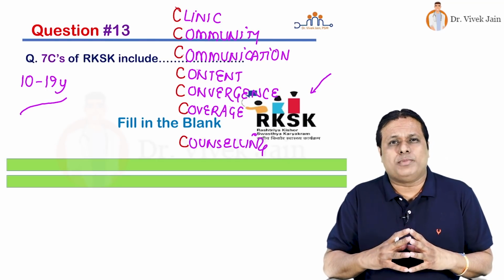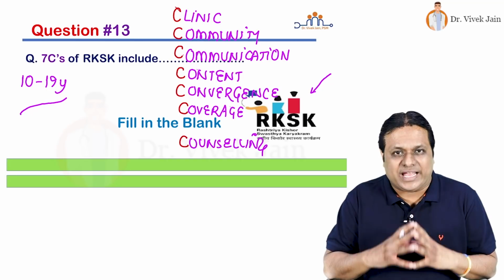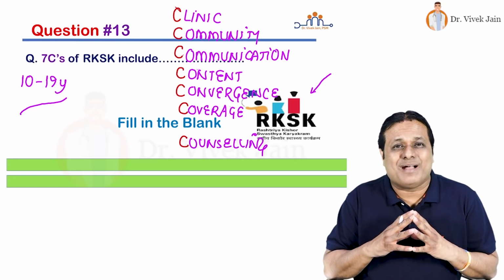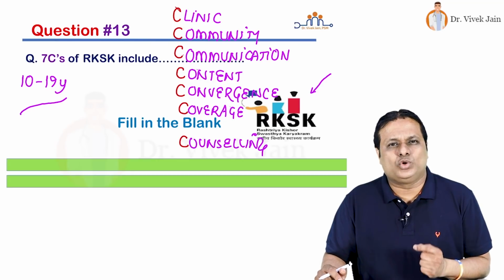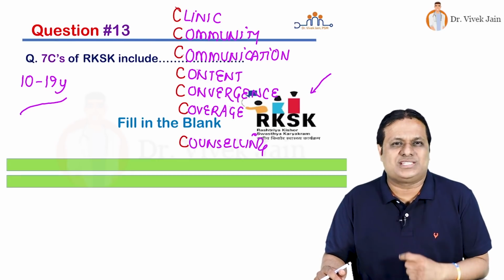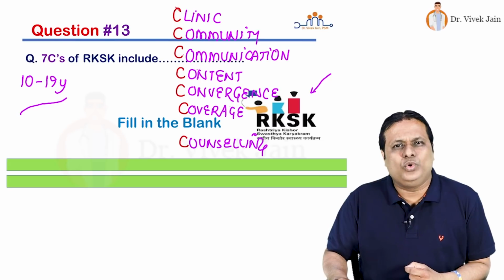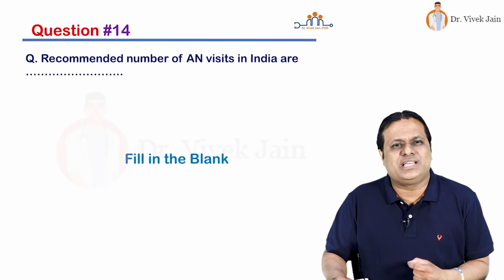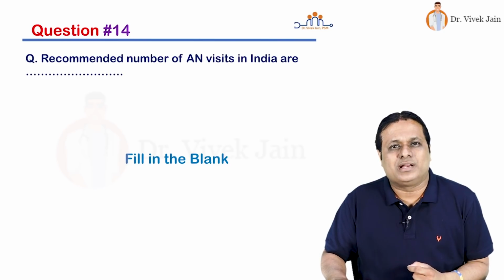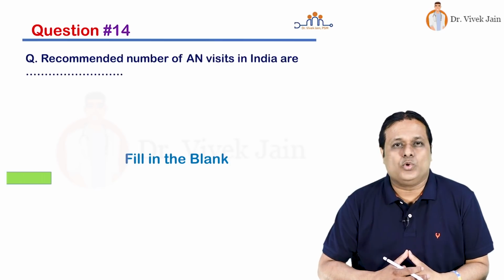Those of you who remembered all the 7 C's correctly, you guys have an amazing memory. But this is what we have to do for the exam. Even those of you who couldn't remember all the 7 correctly. So friends, we move to question number 14. Recommended number of antenatal visits in India are, fill in the blank type of question. You have to just write the number and the time starts now.